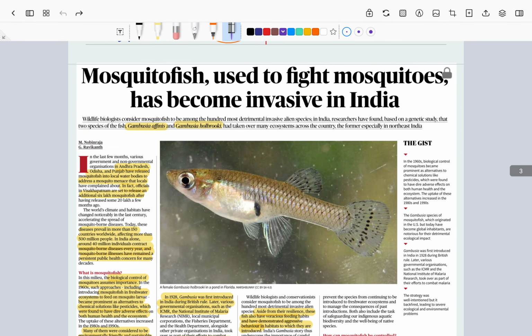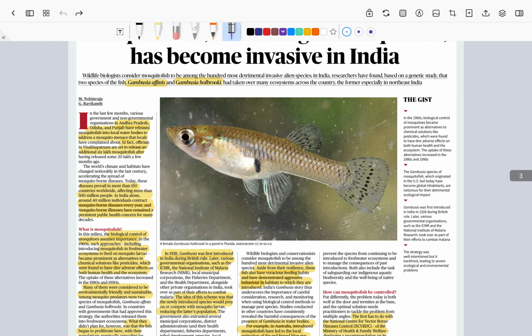The next important article that we see: mosquito fish used to fight mosquitoes has become an invasive species in India. Now this is a very beautiful article. This is a science and tech article that you should understand. It talks about invasive alien species in India. Let's understand what this mosquito fish species is.